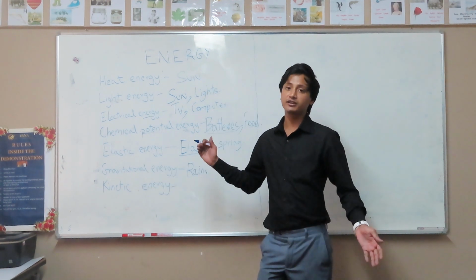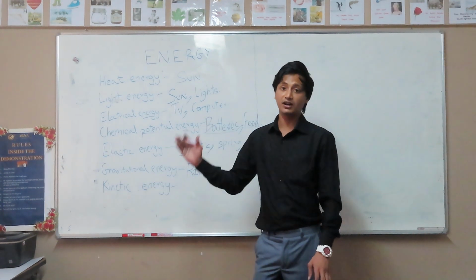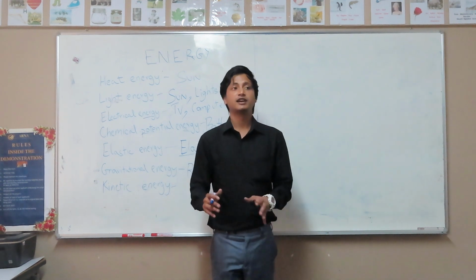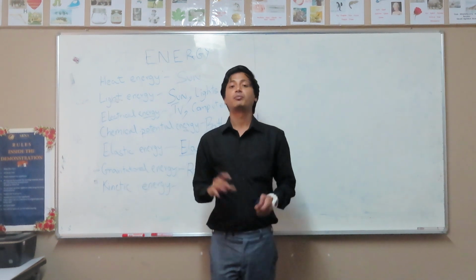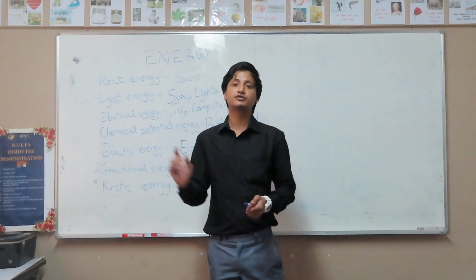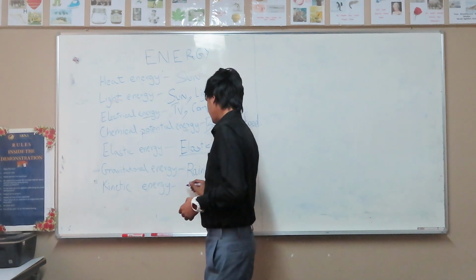If you use a lot of kinetic energy, it's going to be stronger, harder, faster, right? And if you use a less amount of kinetic energy, it's going to be slower, but it's still moving and it's still an object with mass, and as long as it's moving, it has kinetic energy.